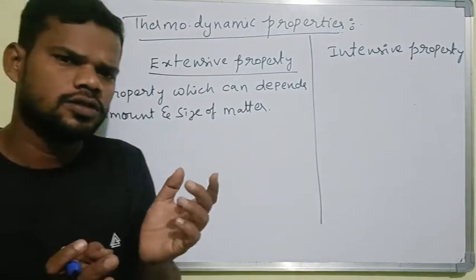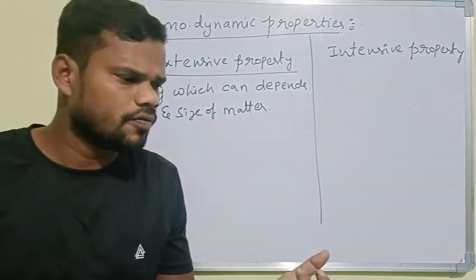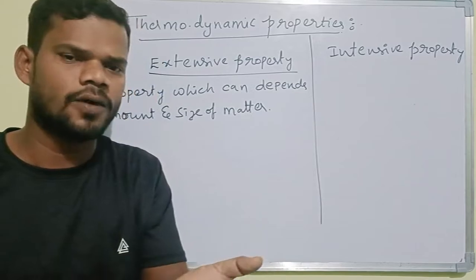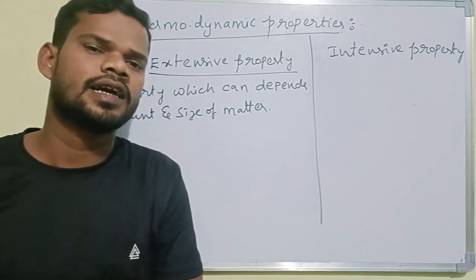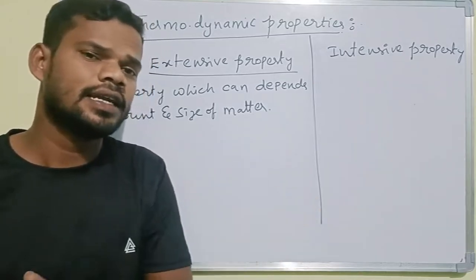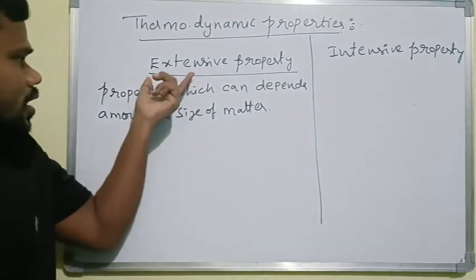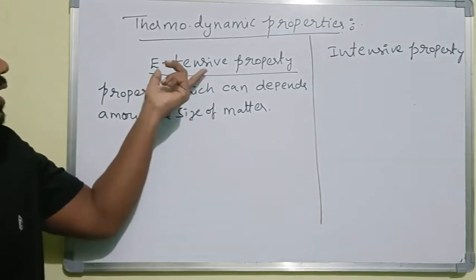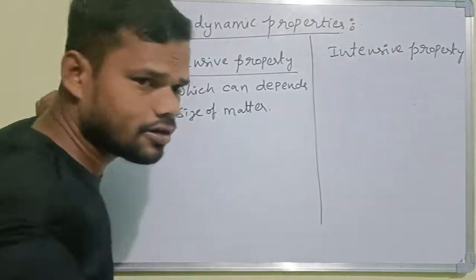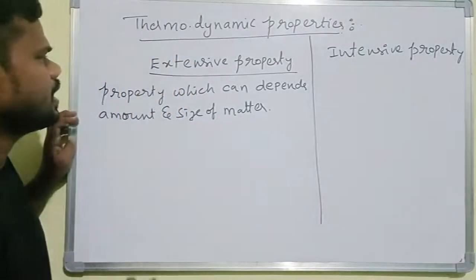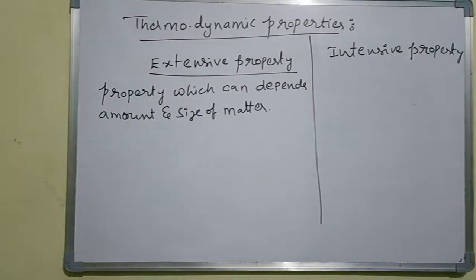Then next, size. Size means volume. Let us say, for example, if you consider volume, 5 liters, then 10 liters, and 15 liters, so different volumes in different containers. So the size of the container and the amount of the volume, both depend on the amount, so that belongs to an extensive property only. That property which depends on the amount and size of matter is nothing but an extensive property. We can call this one.